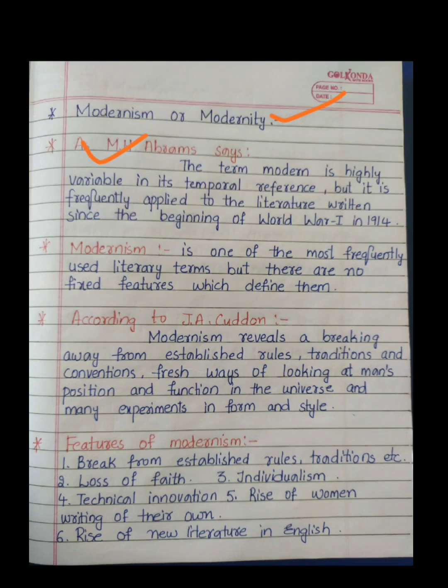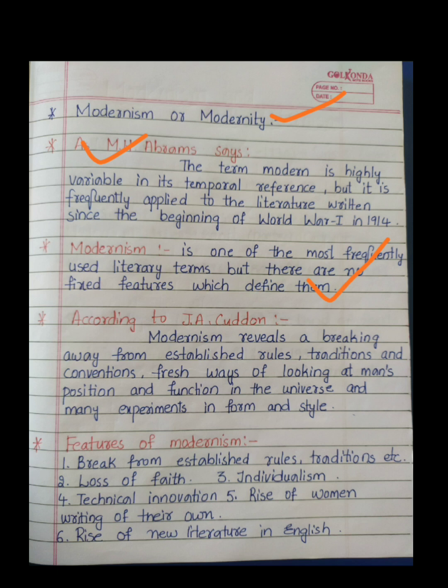So, moving to the second one, modernism definition is one of the most frequently used literary terms, but there are no fixed features which define it. See, there are certain significant features, but we cannot say that only these features will define modernism. This is a very huge concept where we can use many features. So when we want to define modernism, we cannot just say that if this characteristic is present, it is modernism. So it is a very vast thing, inclusion of many features. Okay, so this is the definition of modernism.